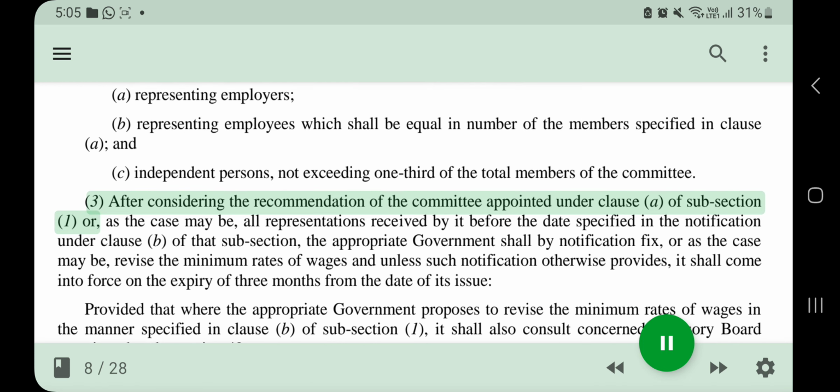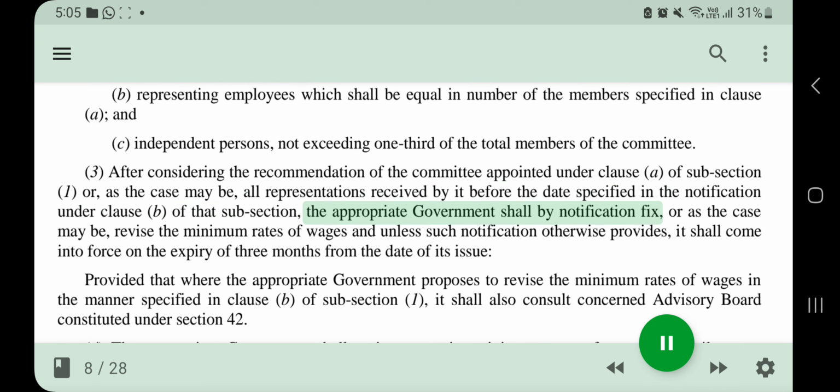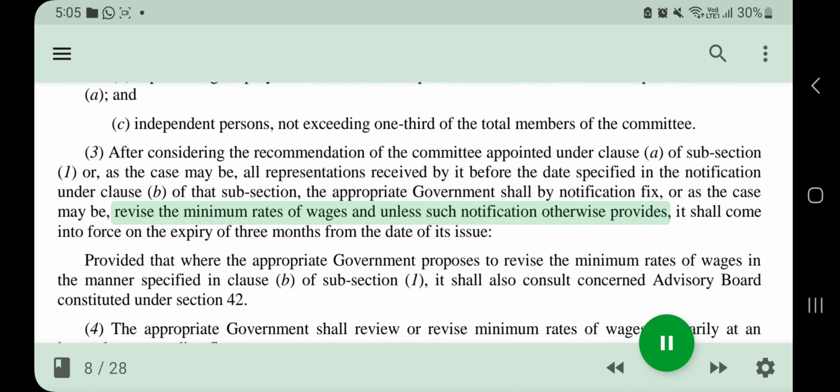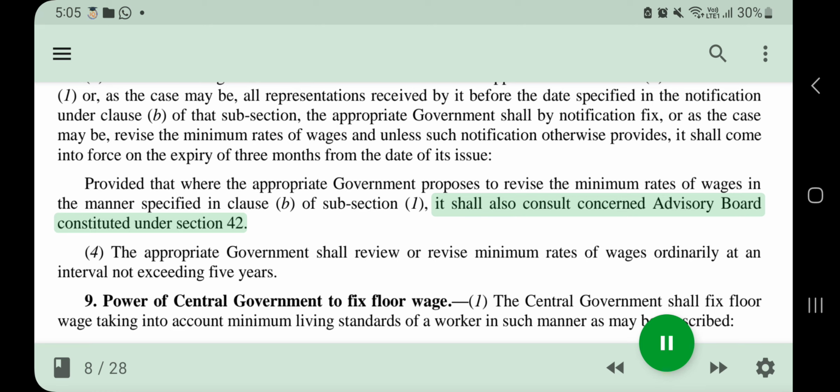3. After considering the recommendation of the committee appointed under clause a of subsection 1, or, as the case may be, all representations received by it before the date specified in the notification under clause b of that subsection, the appropriate government shall by notification fix, or as the case may be, revise the minimum rates of wages, and unless such notification otherwise provides, it shall come into force on the expiry of 3 months from the date of its issue, provided that where the appropriate government proposes to revise the minimum rates of wages in the manner specified in clause b of subsection 1, it shall also consult the concerned advisory board constituted under section 42.